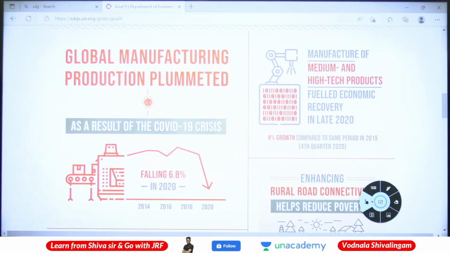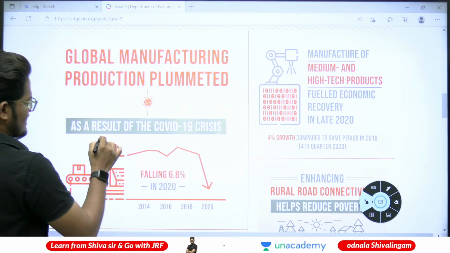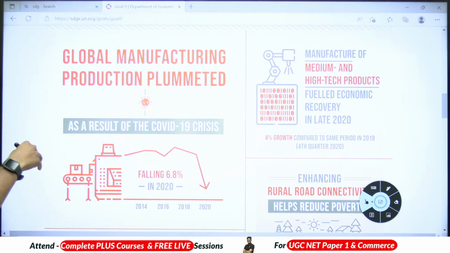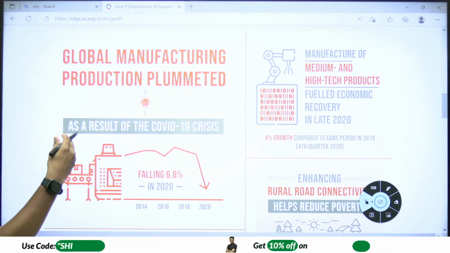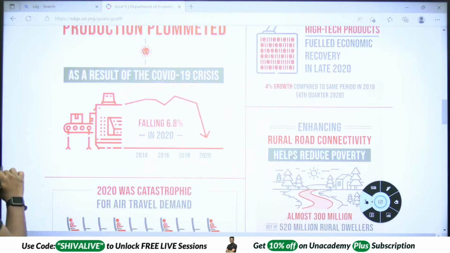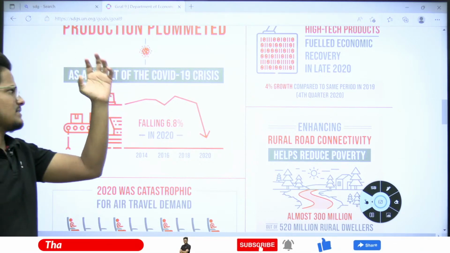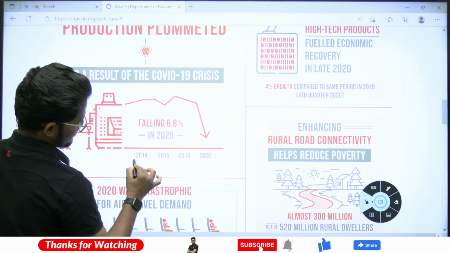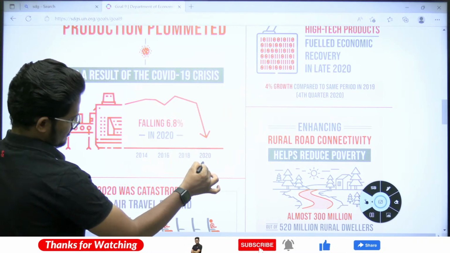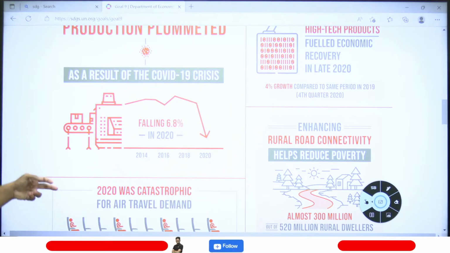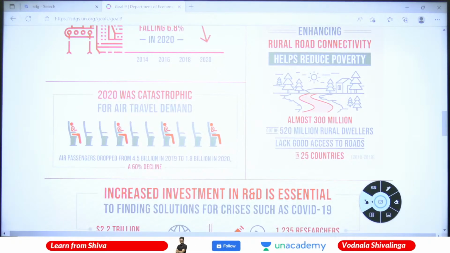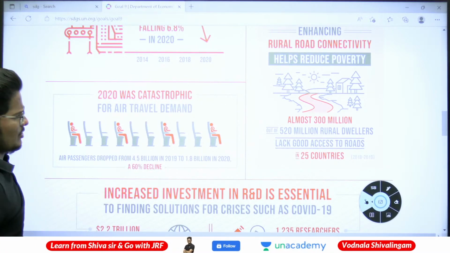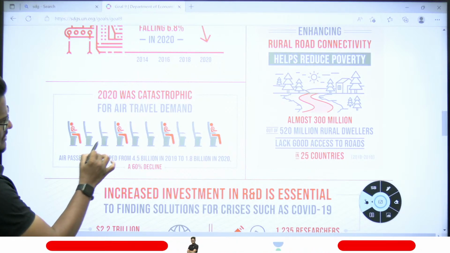Global manufacturing production plummeted as a result of the COVID-19 crisis. It means manufacturing production has been stopped. Manufacturing has fallen by 6.8 percent. If you compare to all the years, by 2020, due to the COVID-19 situation, the manufacturing industry fell by 6.8 percent, and it is a catastrophic loss for air travel demand.